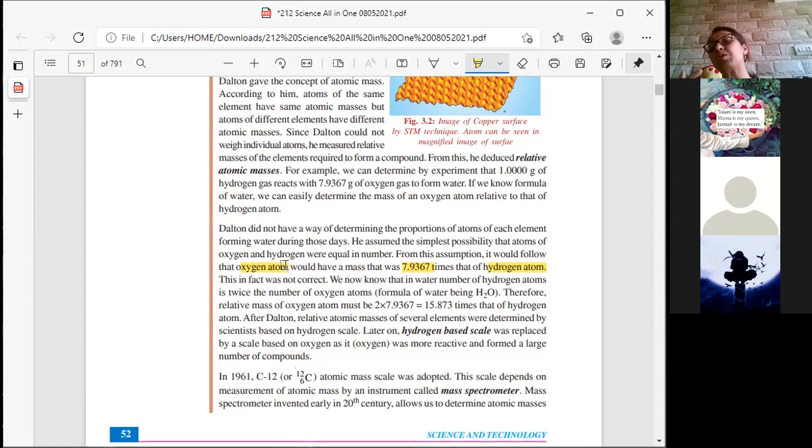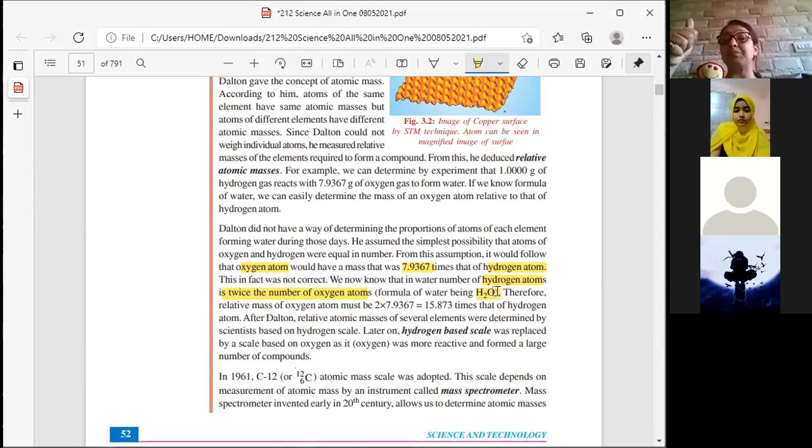This in fact was not correct. We now know that in water the number of hydrogen atoms is twice the number of oxygen atoms. Yes or no? That is why we call it H2O. H2O means what? 2 atoms of hydrogen, 1 atom of oxygen. Therefore, the relative mass of the oxygen atom must be 2 times 7.9367.